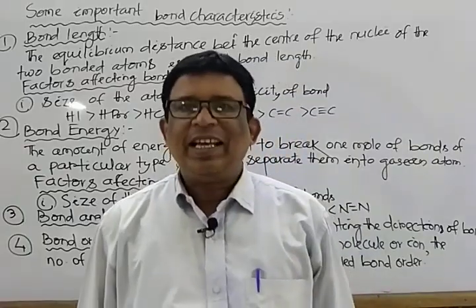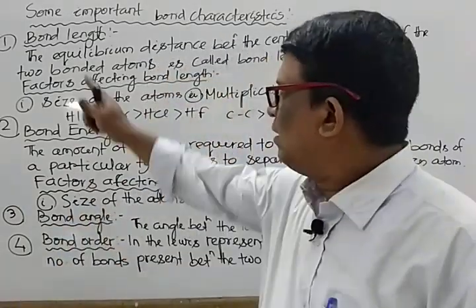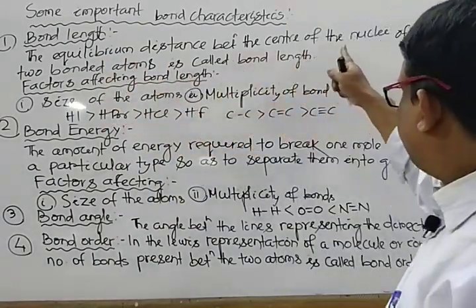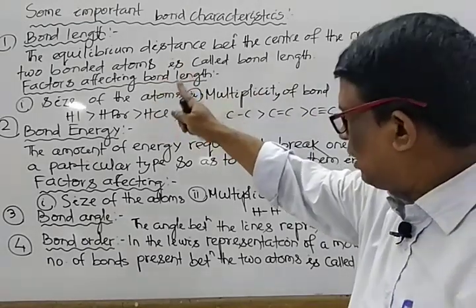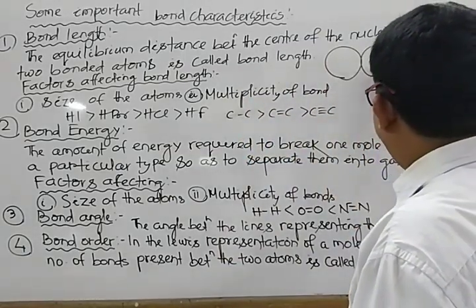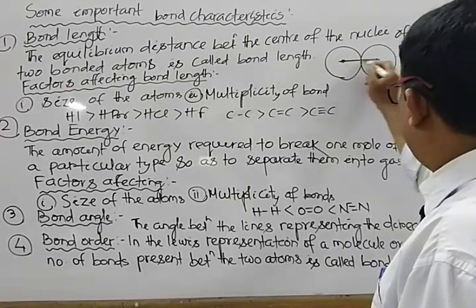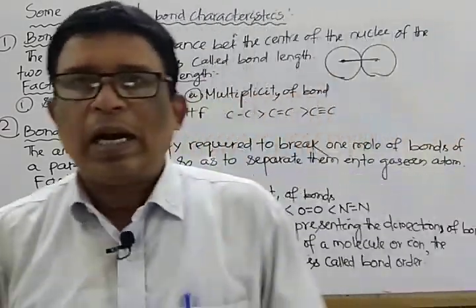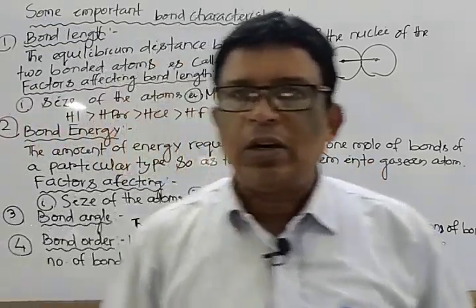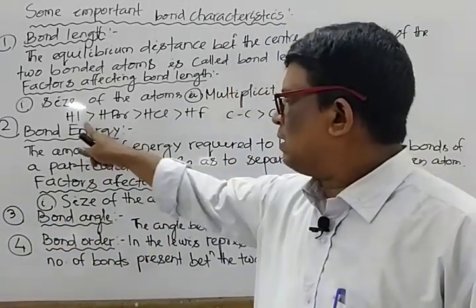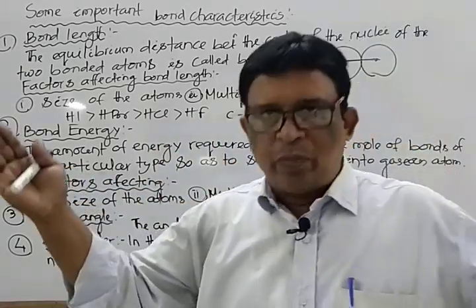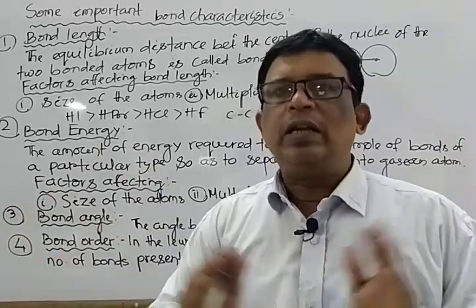Next we switch over. First one is some bond characteristics. Mark that. First one is bond length. What do we know as bond length? The equilibrium distance between the centers of the nuclei of the two bonded atoms is known as the bond length. Mark that. If two bonded atoms are there, then joining the centers, this is known as the bond length. Then move to the factors affecting it. One is the size of the atom. Larger is the size of the atom, larger is the bond length. So mark there, for example, HI greater than HBr greater than HCl greater than HF. Higher the size of the atom, the higher the bond length.